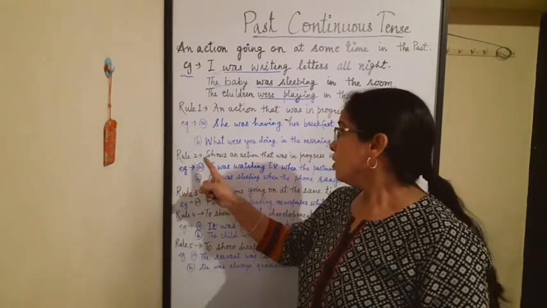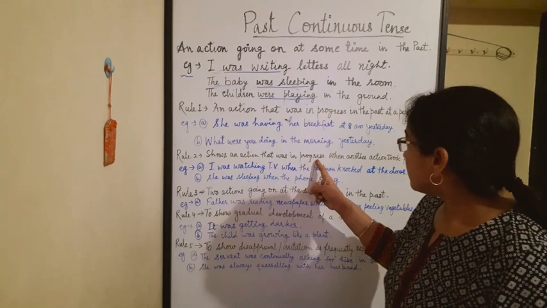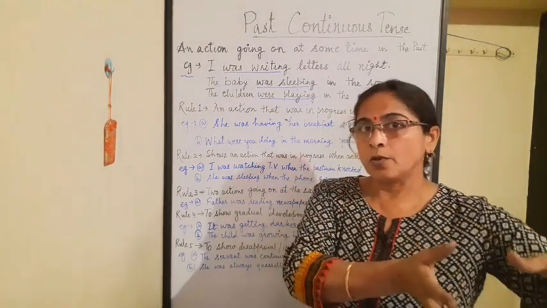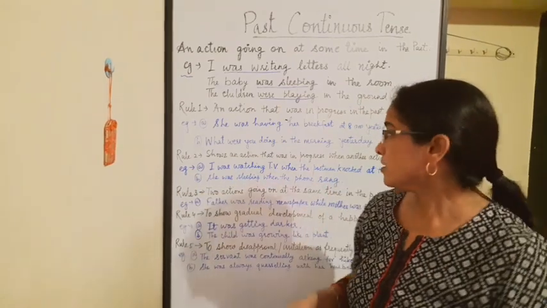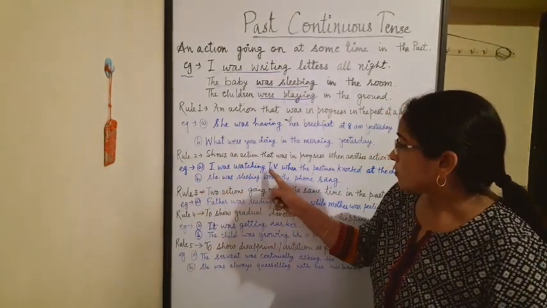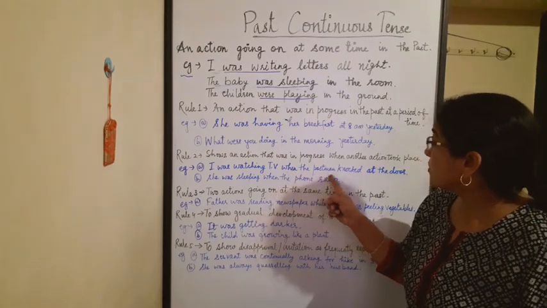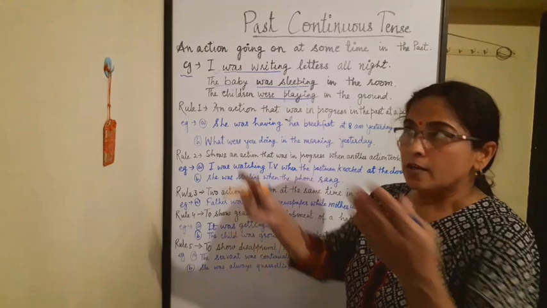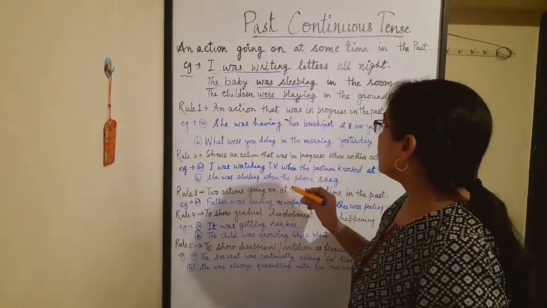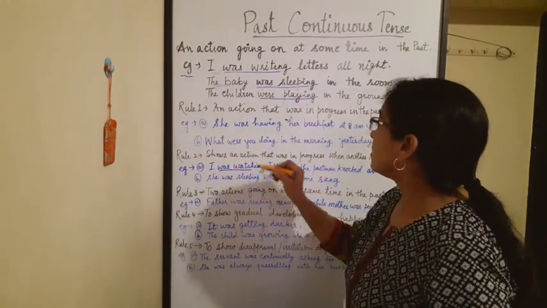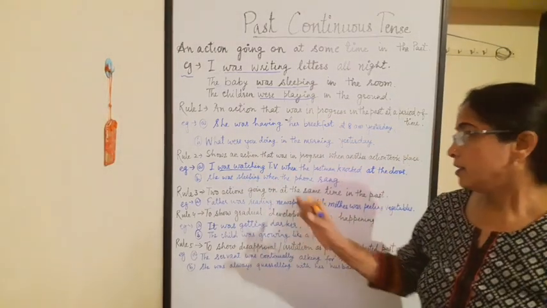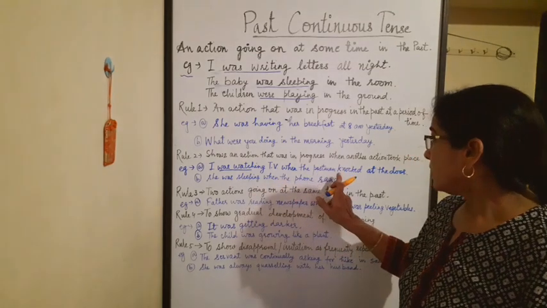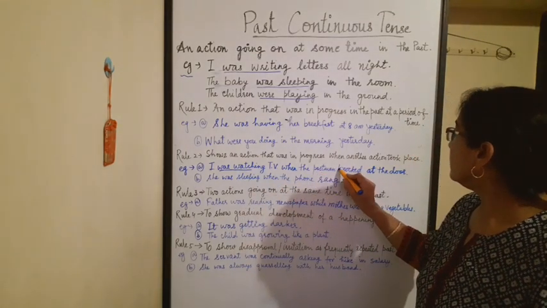Now rule number 2 shows an action that was in progress when another action took place. Means one action is already going on and another action takes place. For example, I was watching TV when the postman knocked at the door. So was watching TV was the first action, and the second action was the postman knocked at the door.